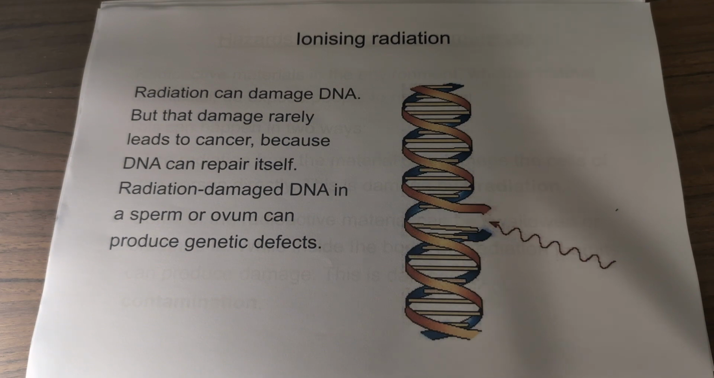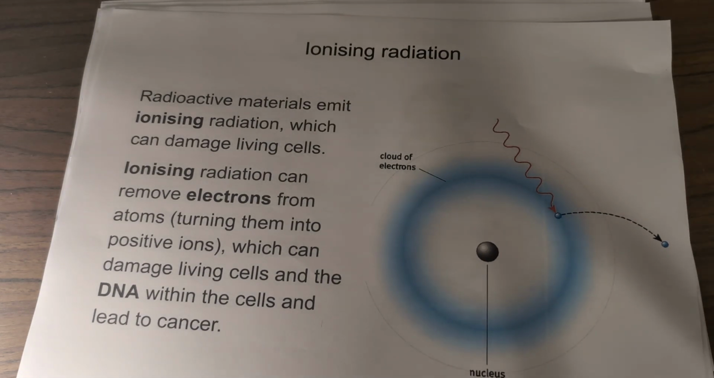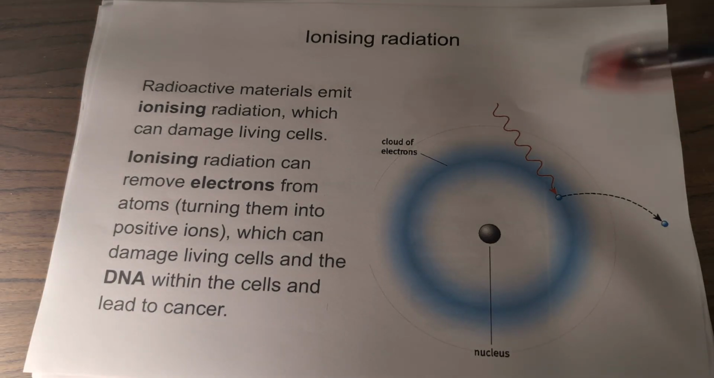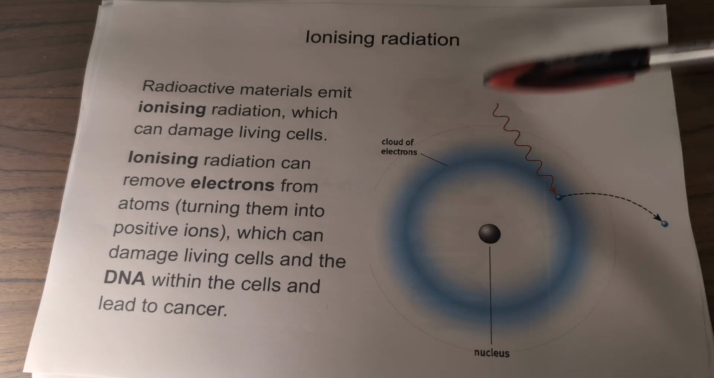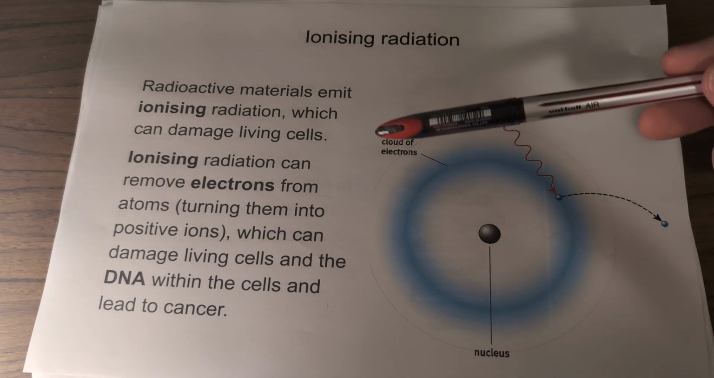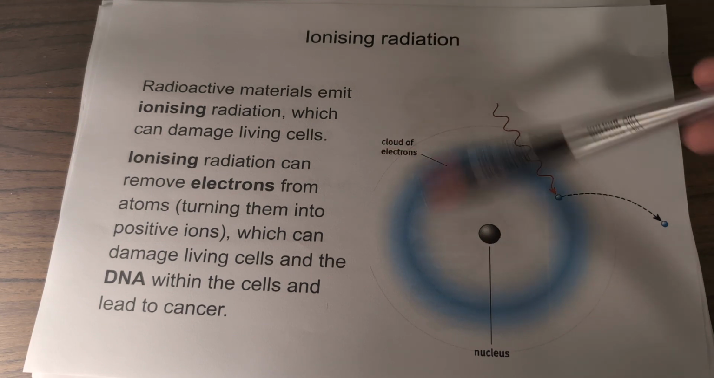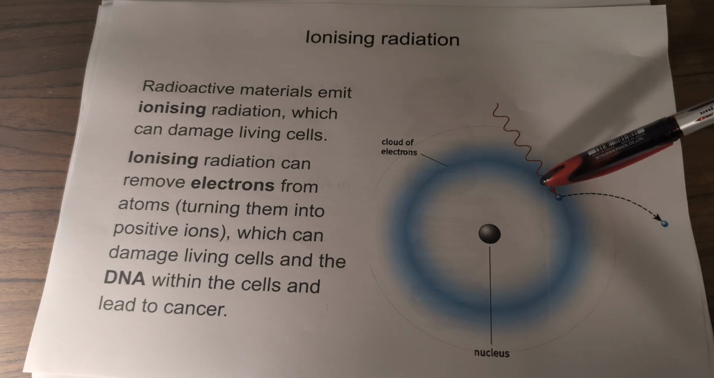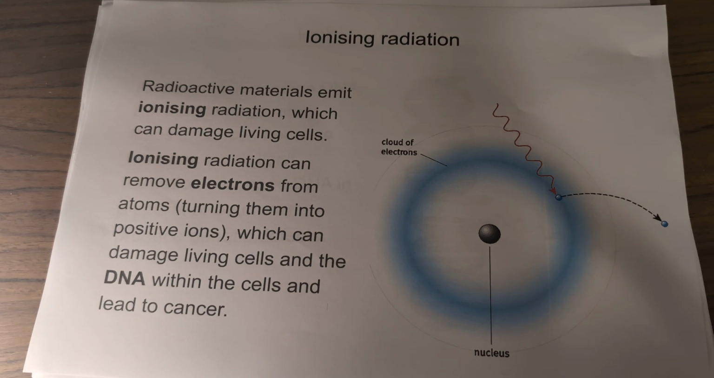So, what is ionizing radiation? What we've seen is that radiation can be ionizing, and radioactive materials emit ionizing radiation, and this can damage living cells. If you remember back to last week, ionizing radiation can remove electrons from the atom, which turns them into positive ions because they've lost their negative charge from the electrons. And this can damage the living cells and the DNA within the cells, and this eventually can lead to cancer.